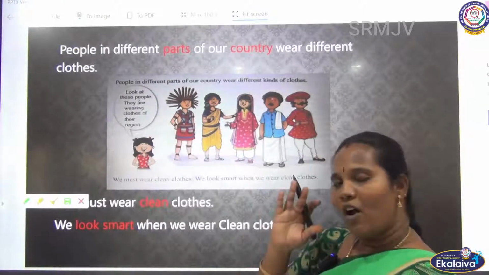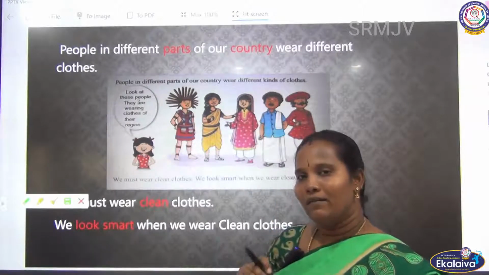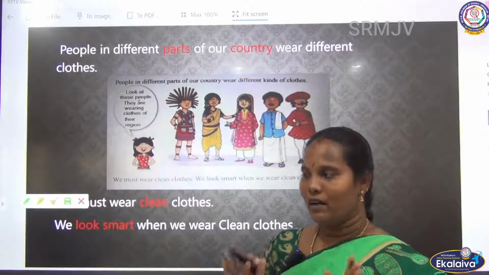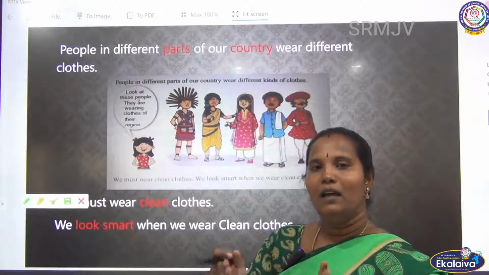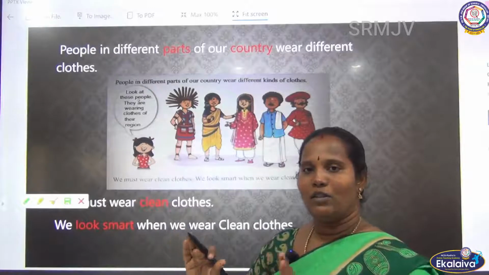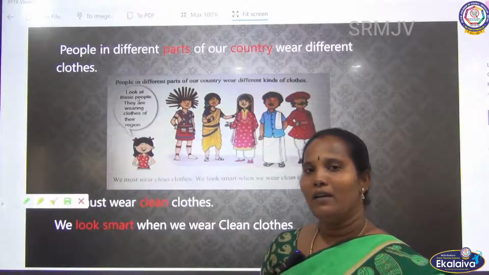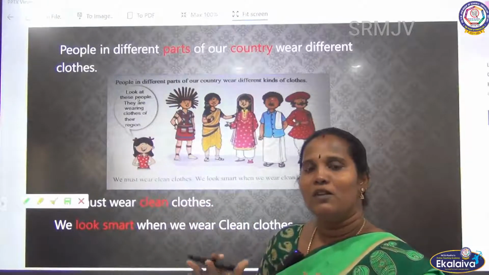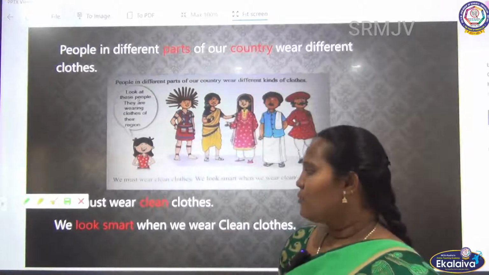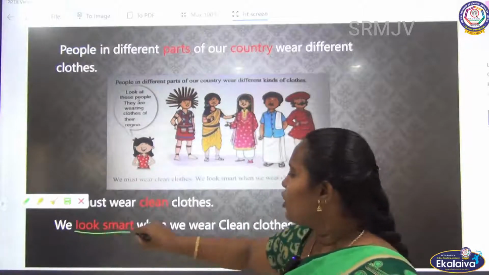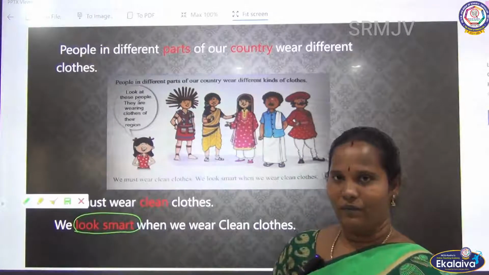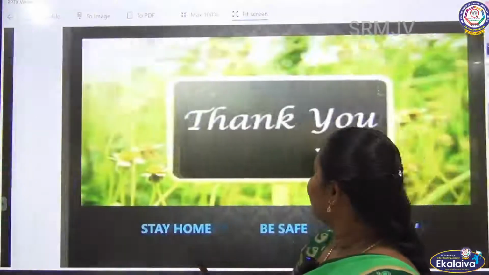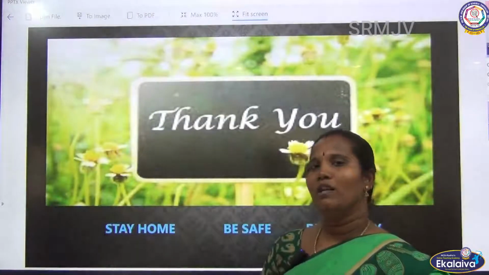Then we saw why we wear cloth. The next purpose is that cloth makes us look smart. If we see a person in dirty cloth and another person in neat clothes, which person do we like? We always like the person who wears clean and neat dress. That is the point. We use cloth, and this cloth makes us look smart. Are you clear, children? We saw this lesson about cloth. Thank you, children. This lesson is over. We will see the next session.